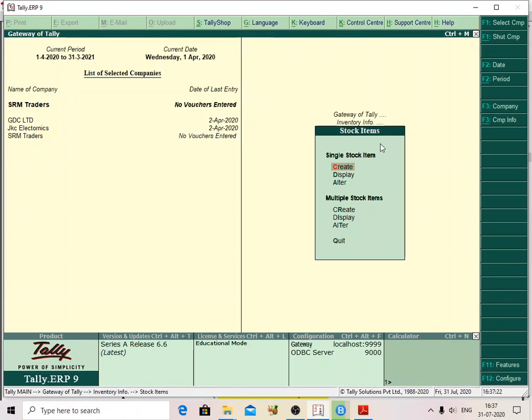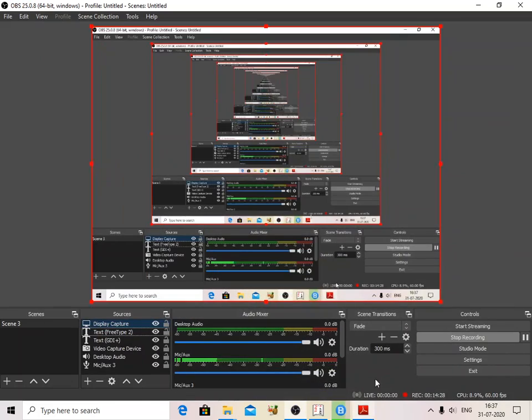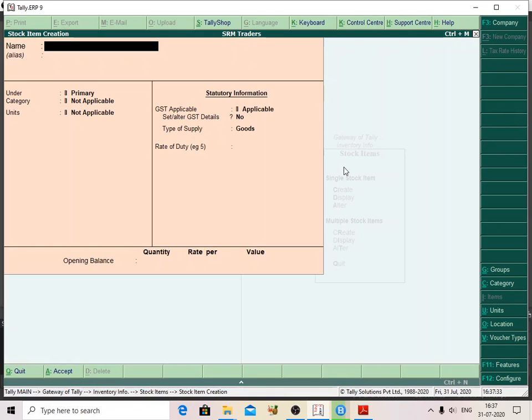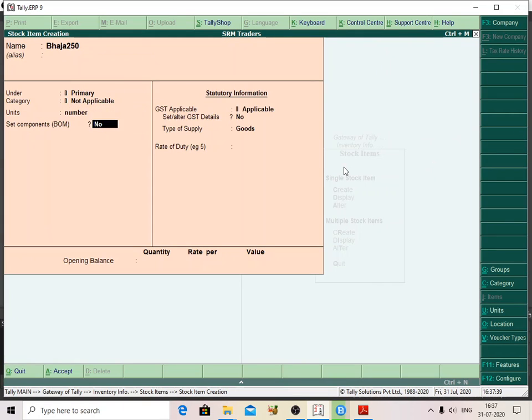After that I am going to create one more stock item, that is Bhujia 250 grams. It is primary only. It is in terms of numbers.